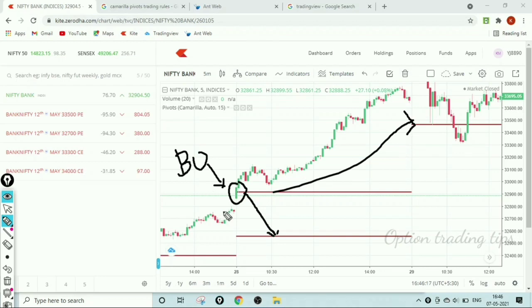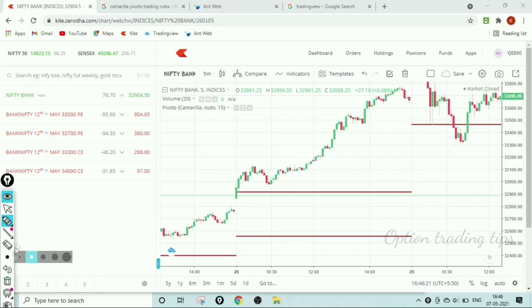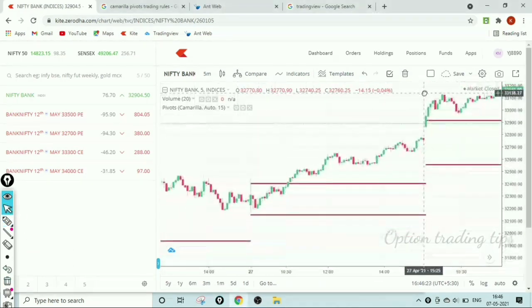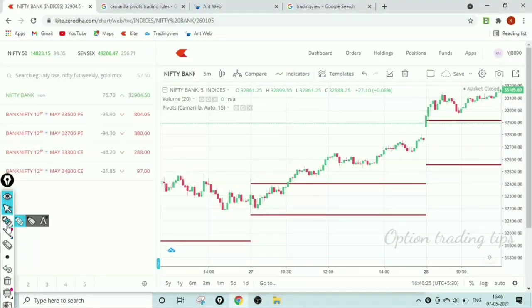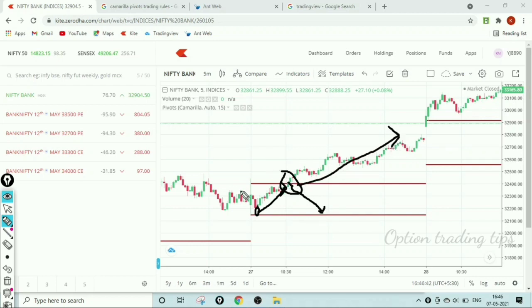So this is called the breakout. Here again the R3 breakout happened. Almost at S3, the candle touched S3 and moved upward. But here when the candle touches the R3, it is time to reverse and go down, but the R3 breakout happened and it moved upside very well.